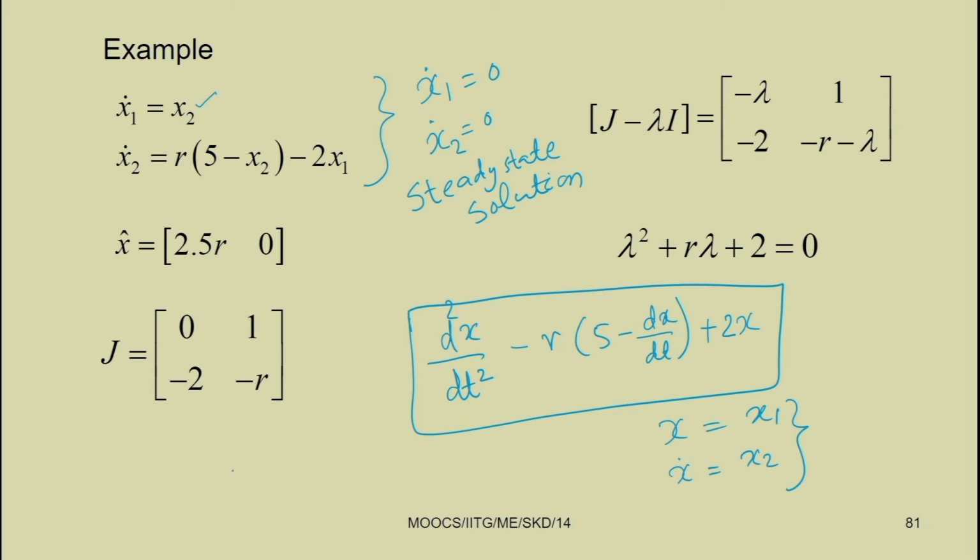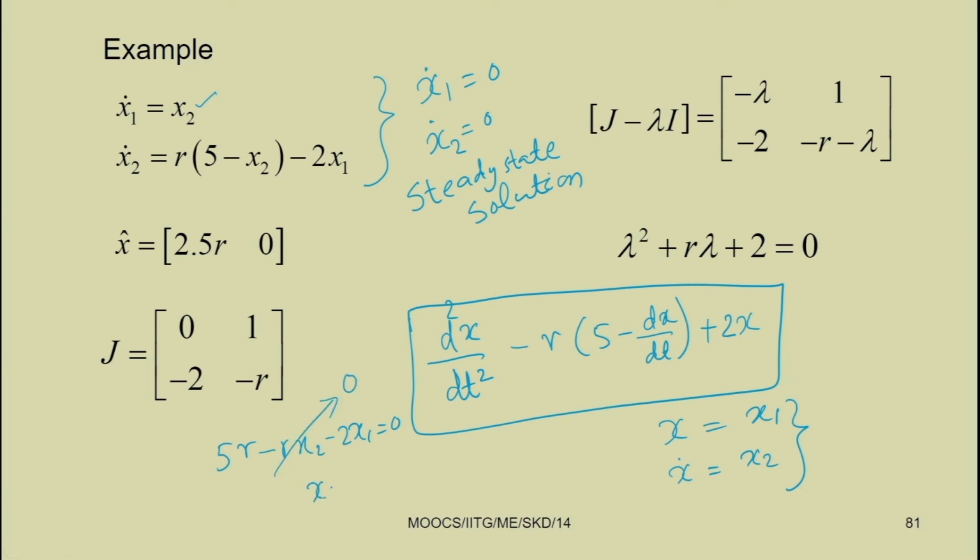So, let us write this: 5r minus r x2 minus 2 x1 equal to 0. Already we got x2 equal to 0, so this term is 0.